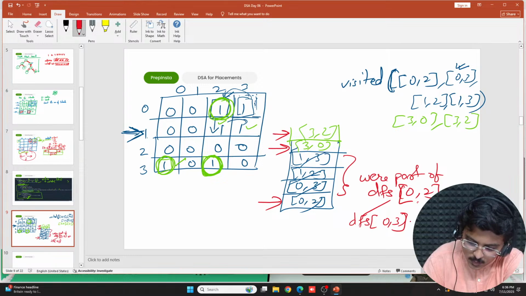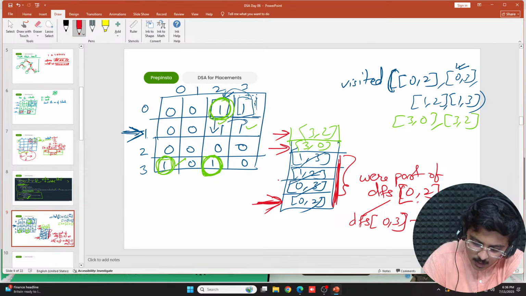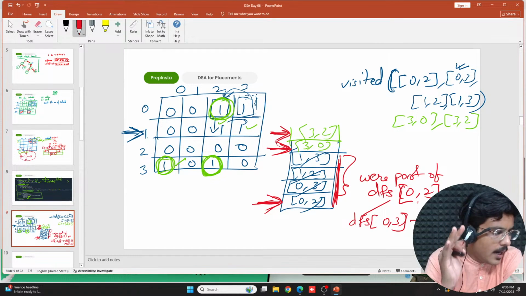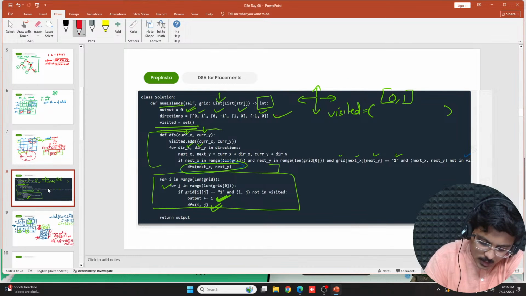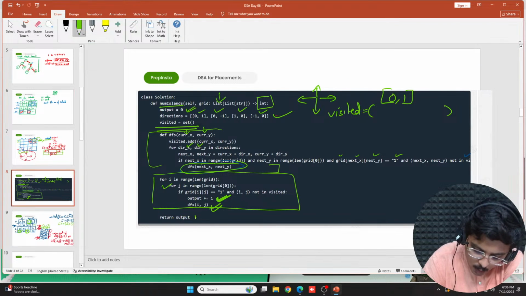This DFS only continued to DFS of 1, 2 to DFS of 1, 3. So this was part of whole one DFS. This was a complete part of one DFS, but the new node was encountered here, here, and here. So it is 3 different islands. That's how you basically return the output here.